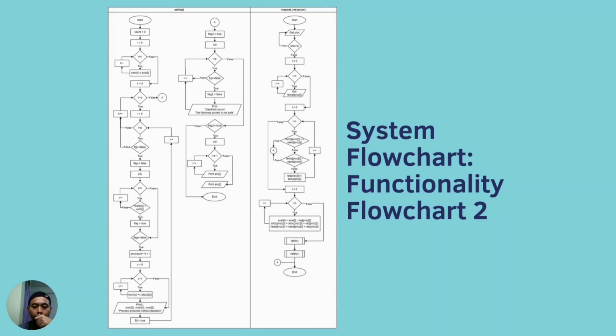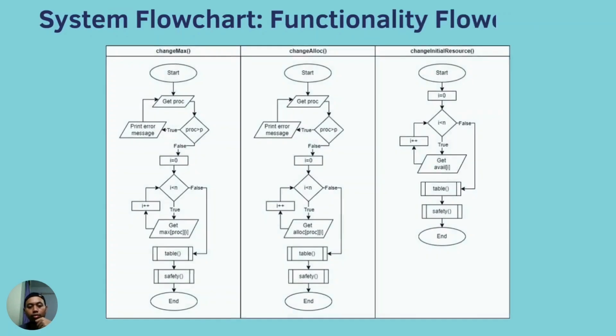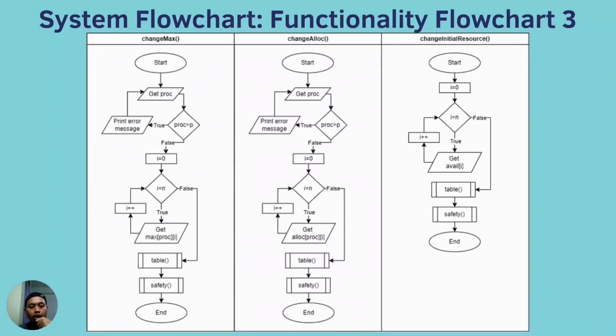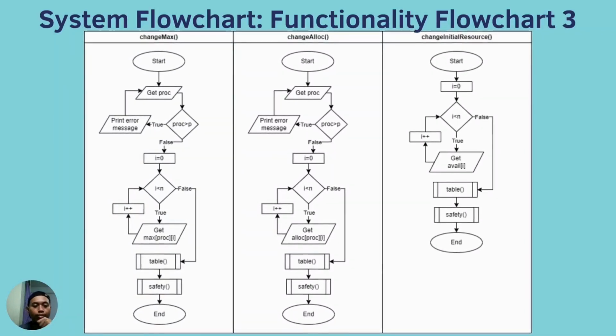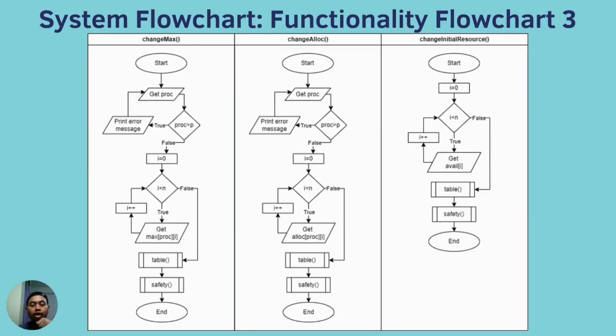Next is the request resource, which is implemented in the menu function, where it asks the user to input a request for a process and checks if the request is available to be implemented or not. Then we have the change maximum function to change the maximum resources for the initialized operating system values. You also have the change allocation and the change initial resource, which practically do the same thing, except that they change different matrices.